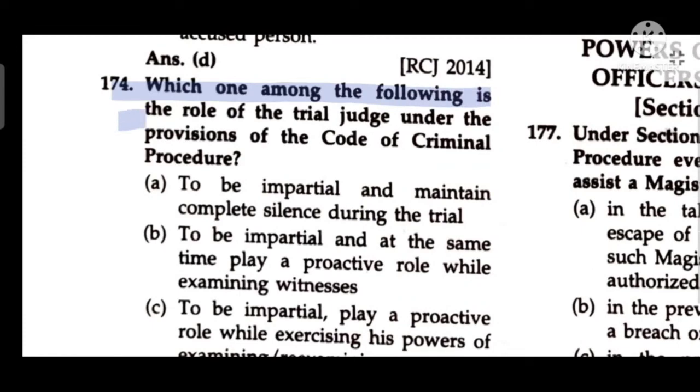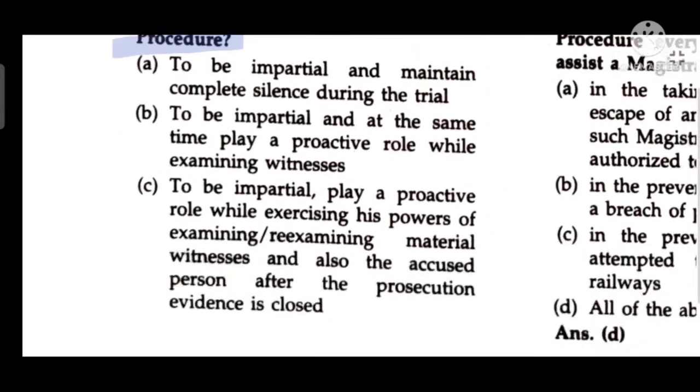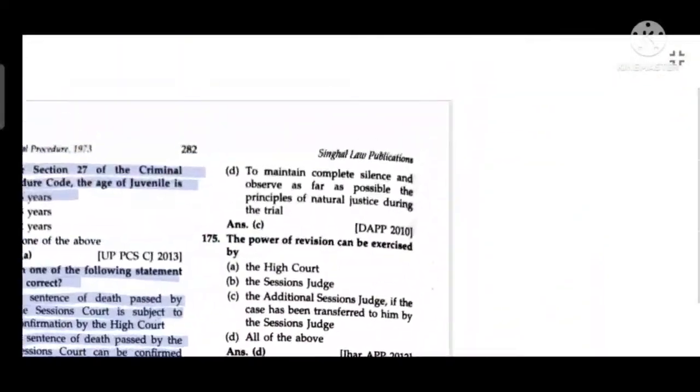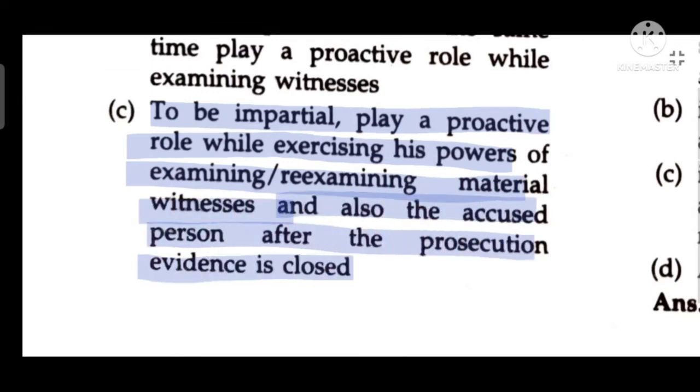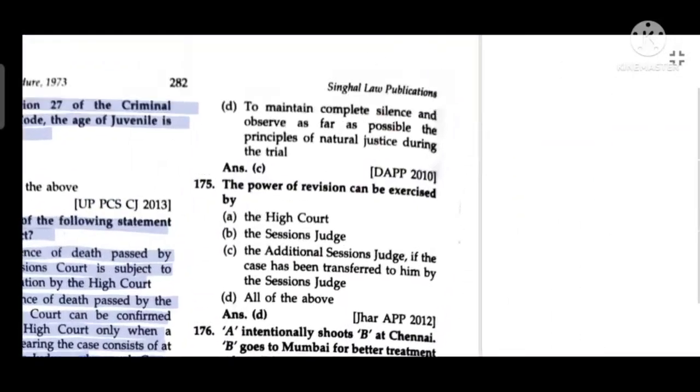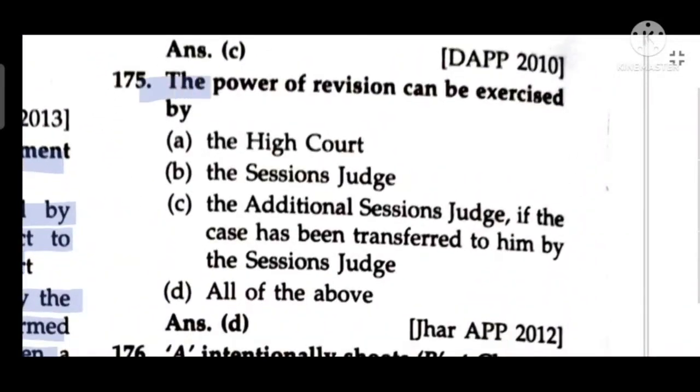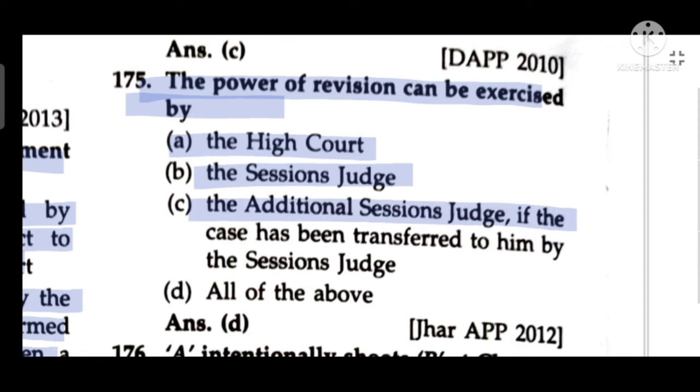Which one of the following is the role of the trial judge under the provisions of the Code of Criminal Procedure? To be impartial, and play a proactive role while exercising his power to examine and re-examine witnesses, and also the accused person, after prosecution evidence is closed. The power of revision can be exercised by the High Court, Session Court, and Additional Session Judge if the case is transferred to him by the Session Judge.